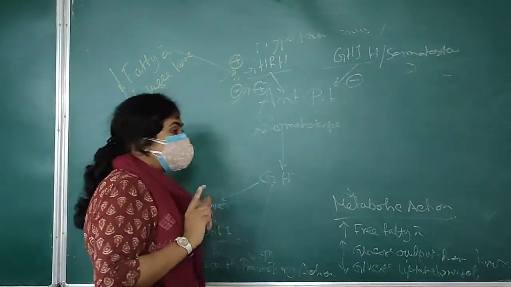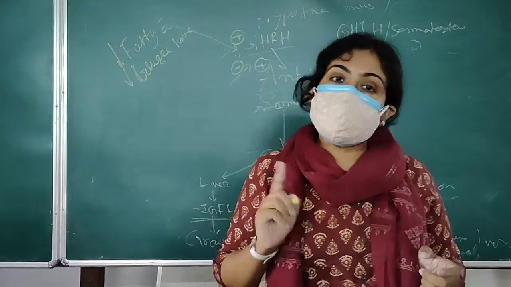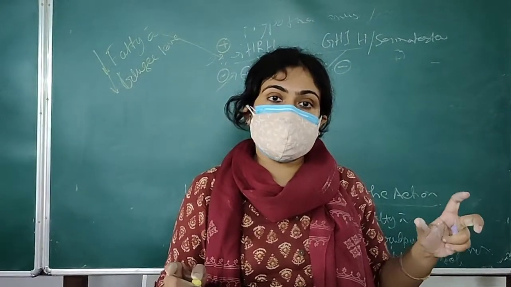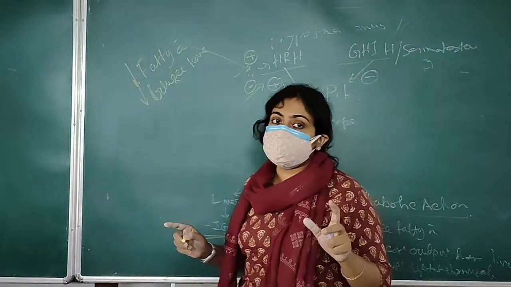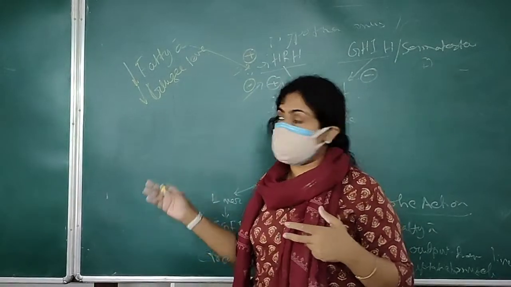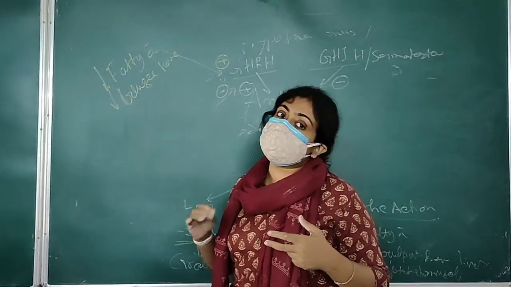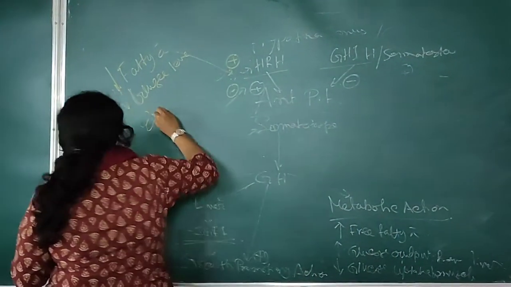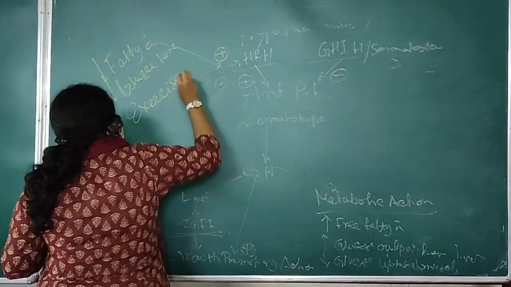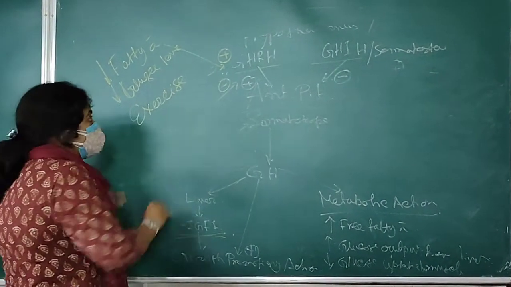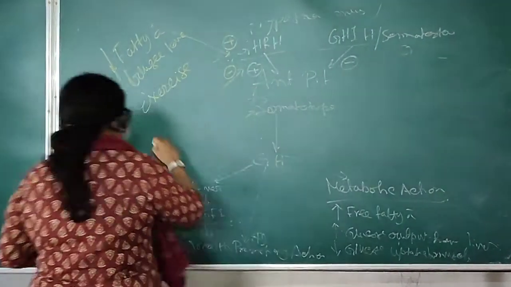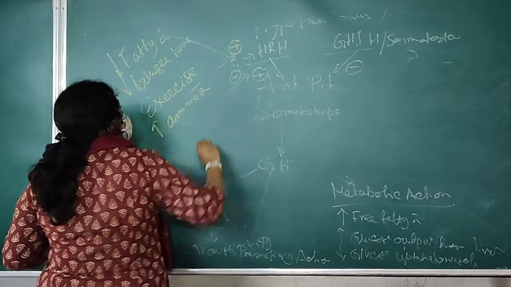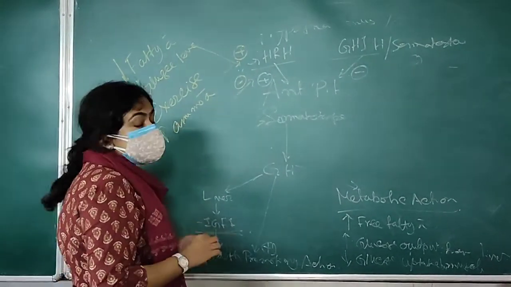Now coming to some special situation, just like exercise. In exercise, the energy demand is more, but the glucose content is limited, and at that time the muscle needs some other nutrition, and GH can provide it in terms of free fatty acid, whereas the glucose is spared for brain. So in an exercise-like situation, the release of growth hormone is increased. And other than all this, if there is increased amino acid present in blood, the growth hormone secretion rises and protein synthesis occurs.